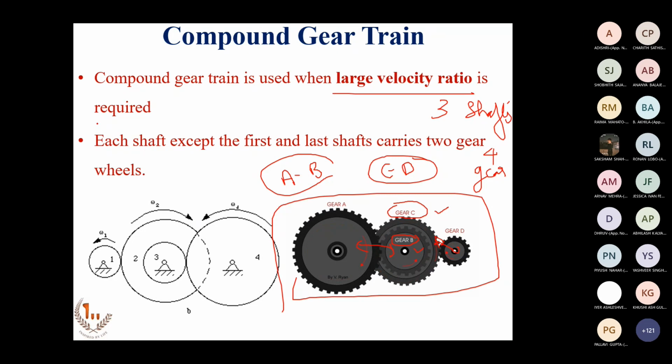We call such a gear train a compound gear train. Understood? So what is a compound gear train? A compound gear train is an arrangement wherein on intermediate shafts you have more than one gear, and with this you can achieve very large velocity ratio.